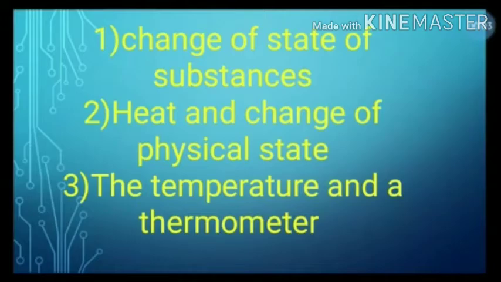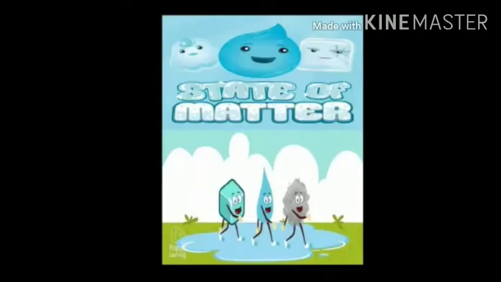Students, in our day to day life, we see so many substances in our surroundings. Do they occur in nature in these states? Every substance occurs in a specific state. Accordingly, that substance is called a solid, liquid, or gas.